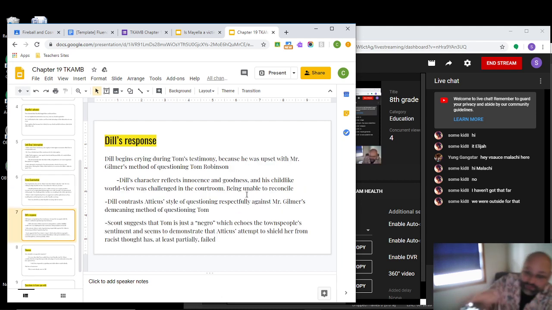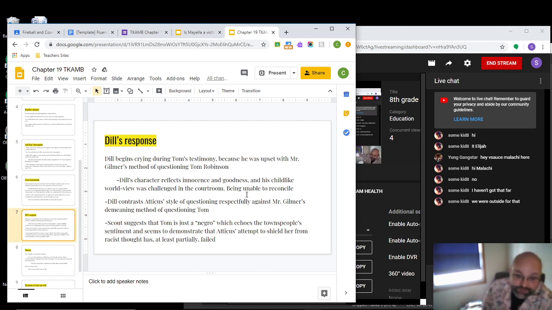Dill sees all this going on. Dill's sitting with Scout and Jem on the balcony with the African American population, and Dill just starts crying. There were a few points in the trial where Reverend Sykes tries to convince Jem to take Scout and Dill away because he was afraid that this was too much for them. Dill begins crying so loudly that he eventually does have to get Scout to take him outside.